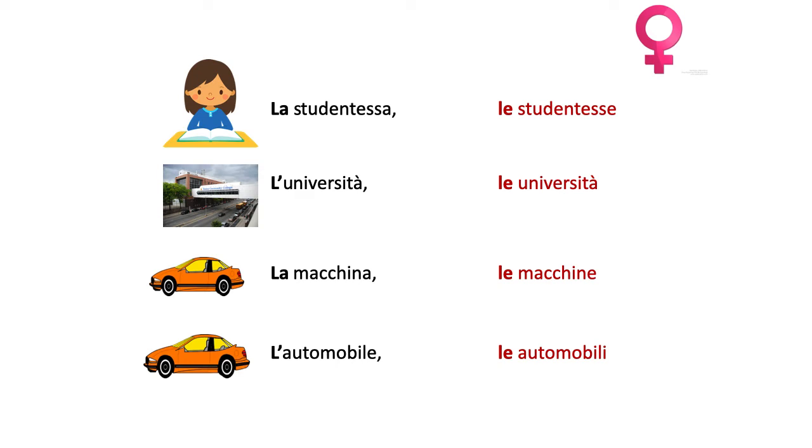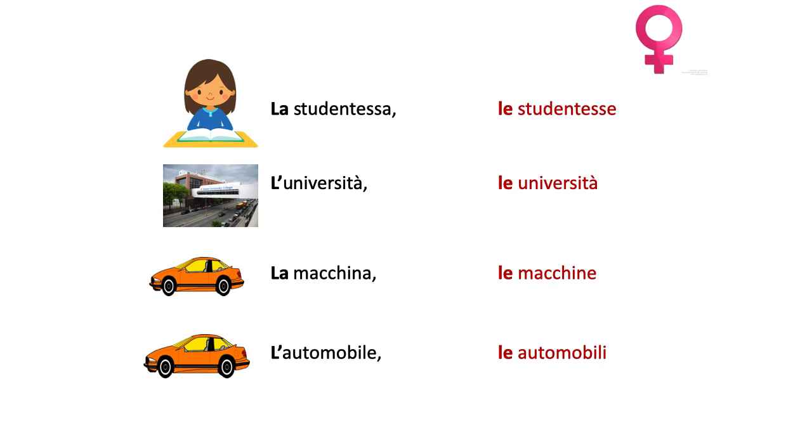Okay? So remember that the rule for definite articles for feminine words is that if they begin with a vowel, we use l'. If they do not, we use la. And as you can see, the plural is always le. The plural of that singular article.